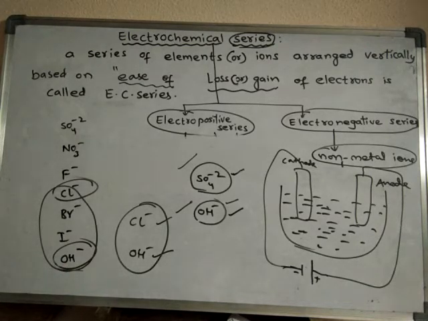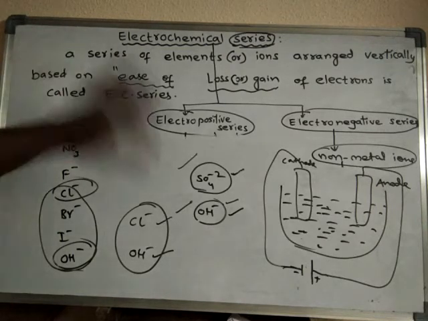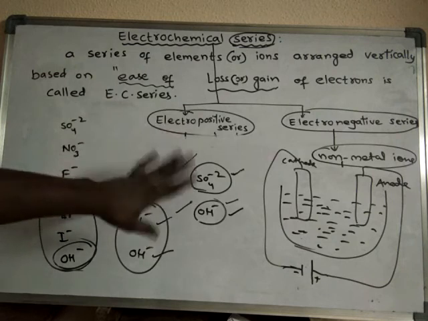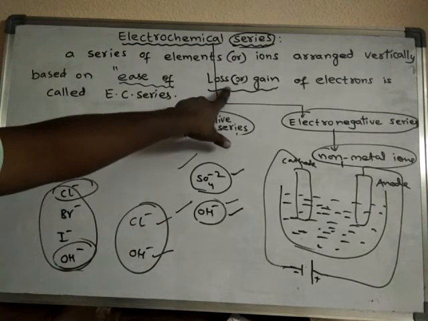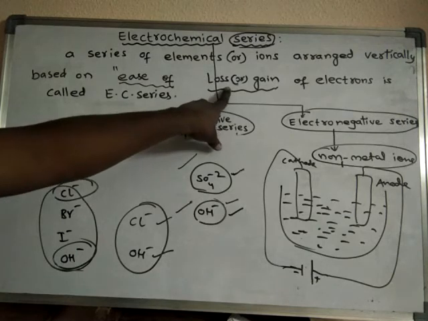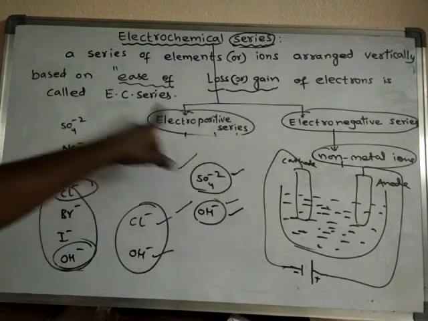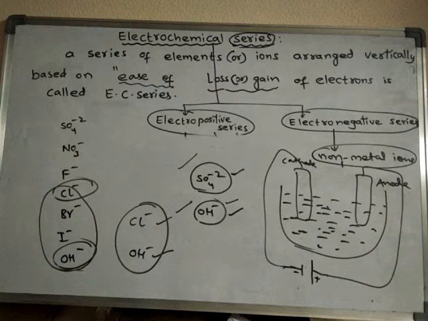So like this we can discuss the electrochemical series. So this electrochemical series is nothing but a series of elements or ions arranged vertically based on ease of loss of electrons or ease of gain of electrons. So generally loss of electrons is done by metals and gain of electrons is done by non-metals.